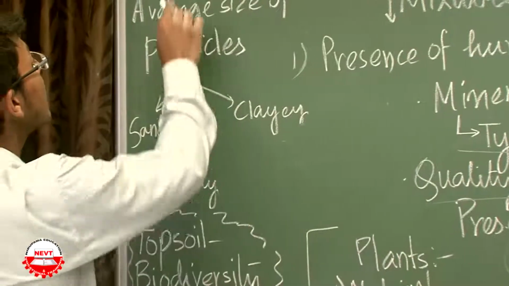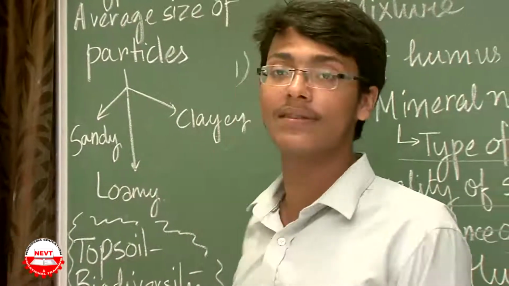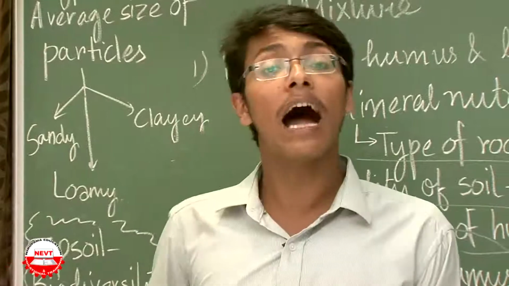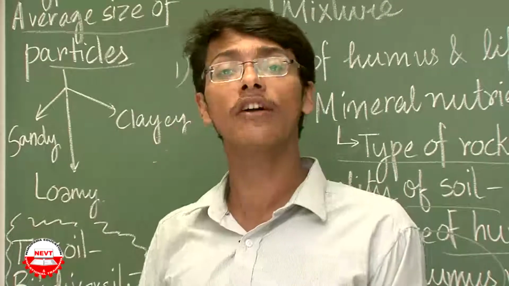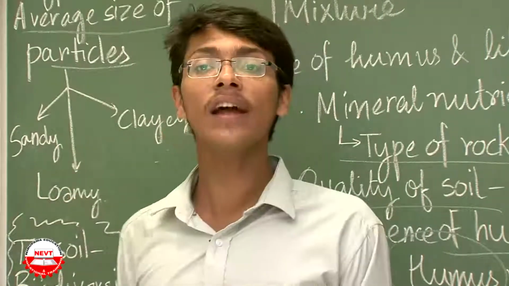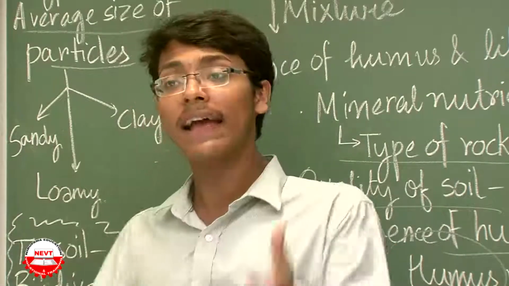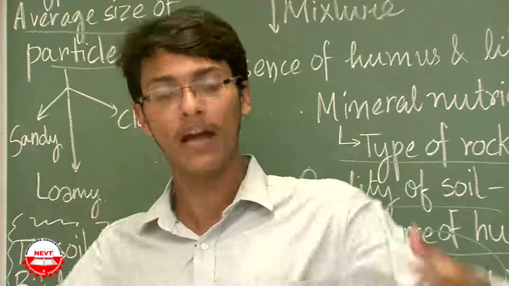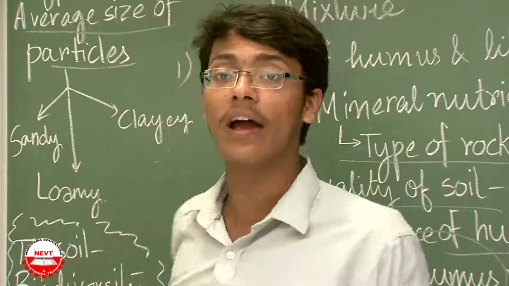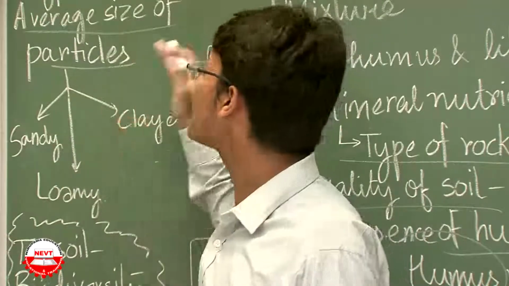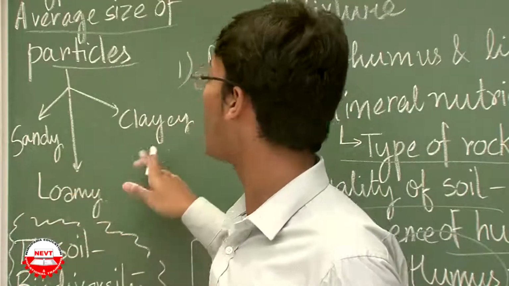The next point is type. There are three types of soil: sandy soil, loamy soil and clay soil. These three types of soils are based on the average size of the soil particles. As we have already gone across this chapter in class 7, the sandy soil has bigger size of particles and it cannot hold water, whereas loamy soil can easily retain water for a very long period of time because of interconnected soil particles in between them. So, the type of the soil is dependent on the average size of the particles with which the soil is made. So, average size of particles: sandy, loamy and clay.